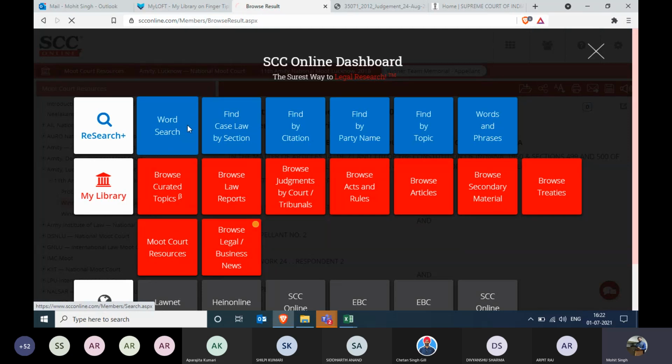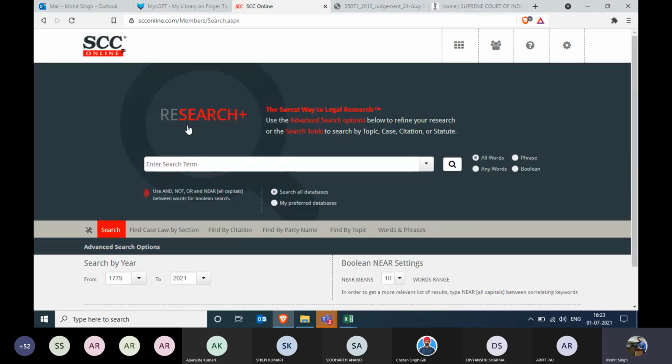And now I need your focus. I need all the members' focus over here, because I'm going to show you how you can make the case compilation or the compendium for your intra-moot competition. Now, I'm just taking a random example over here.